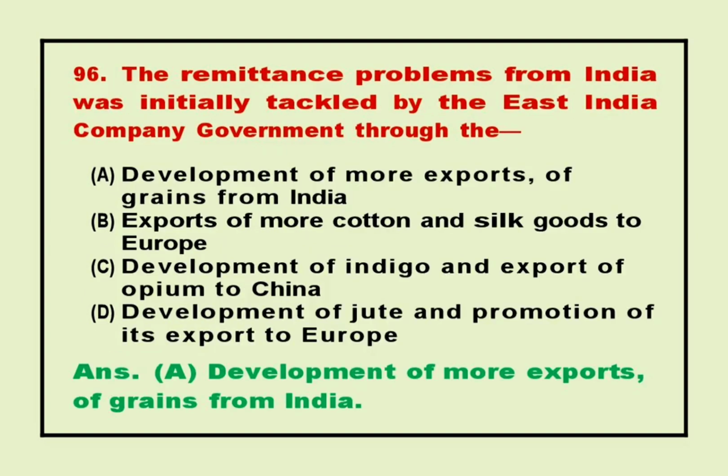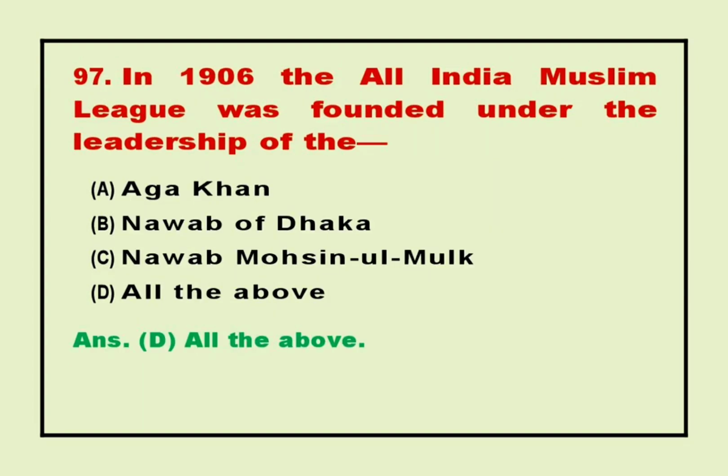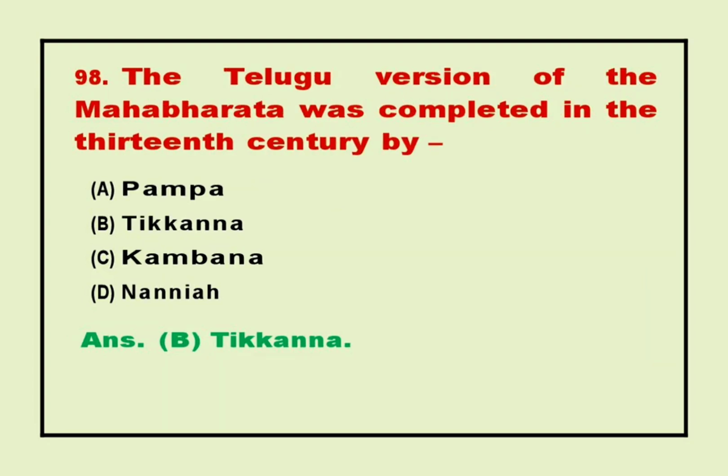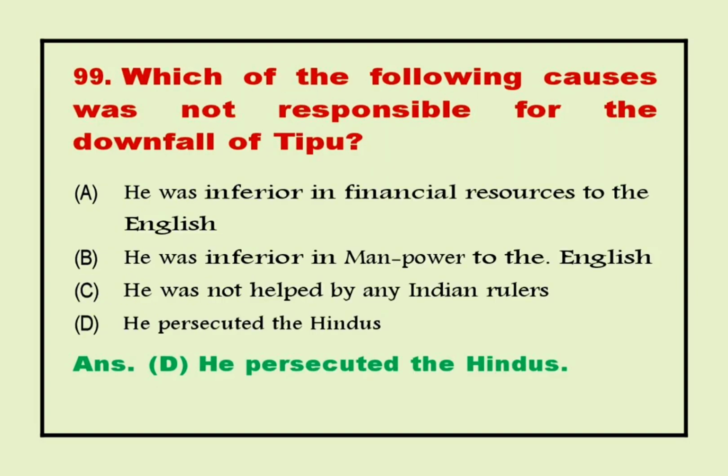96. The remittance problem from India was initially tackled by the East India Company government through. Answer A. Development of more exports of grains from India. 97. In 1906 the All India Muslim League was founded under the leadership of the. Answer D. All the above. 98. The Telugu version of the Mahabharata was completed in the 13th century by. Answer B. Tikkanna. 99. Which of the following causes was not responsible for the downfall of Tipu?